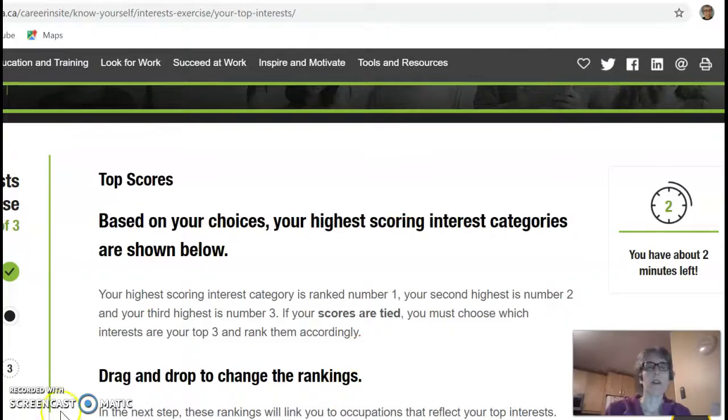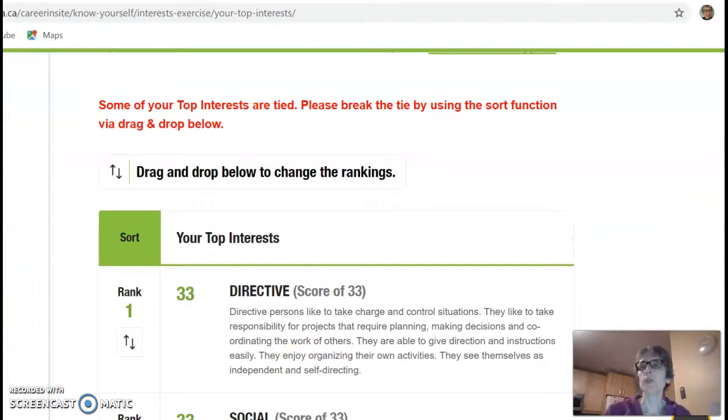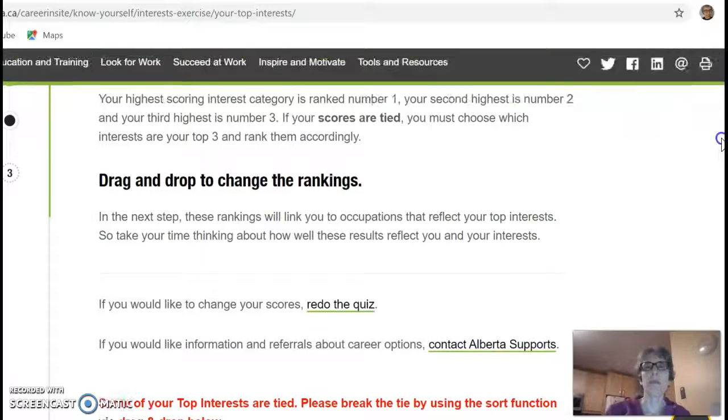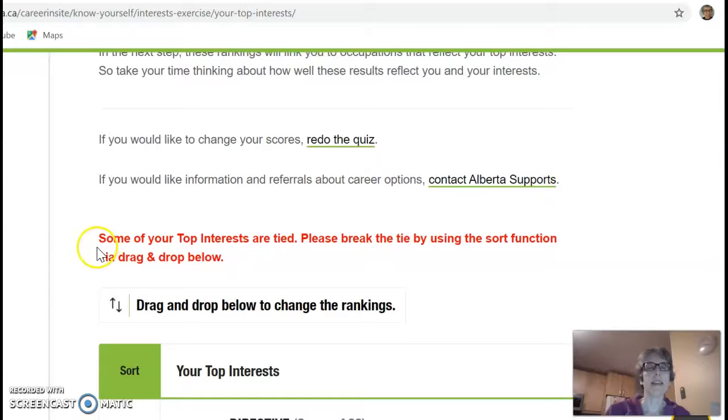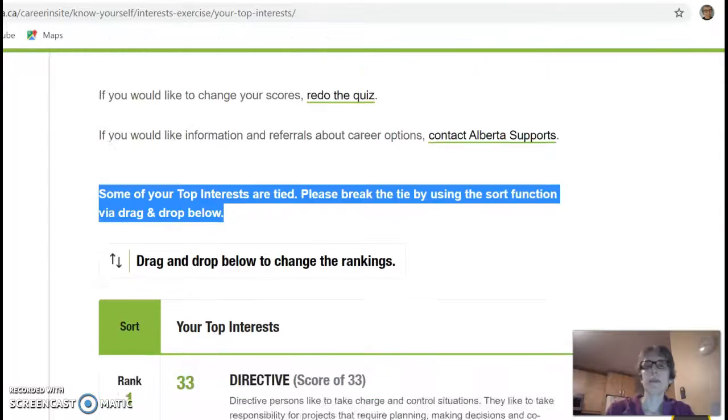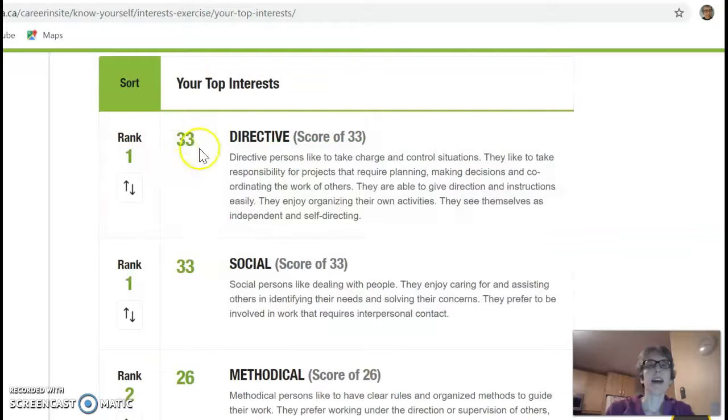So I scrolled down and there is a problem. It says in the red, some of my top interests are tied. Please break the tie by using the sort function via drag and drop. So what has happened is that directive and social are ranked number 1 together. So I have to decide which one is more important to me.